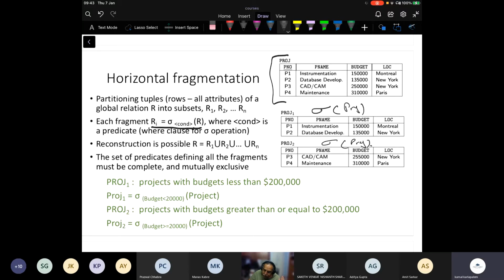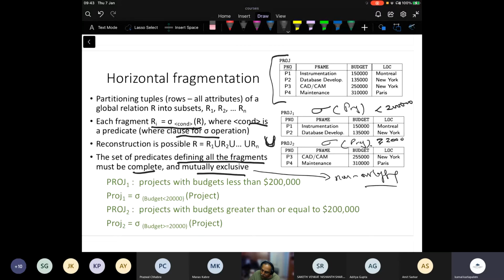Each fragment is a select condition, where the condition is a predicate, that is, the where clause of a select operation. Reconstruction is feasible because you can just perform a regular union of these two. The set of predicates of all the fragments must be complete and mutually exclusive, because they are non-overlapping. So if you see this, project one is all projects with budget less than 200,000, and this is greater than or equal to 200,000.